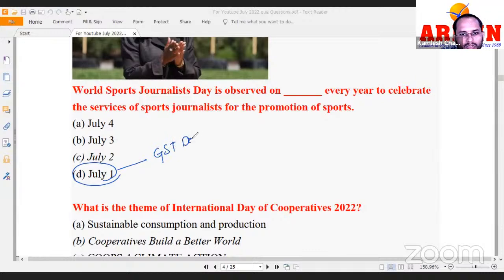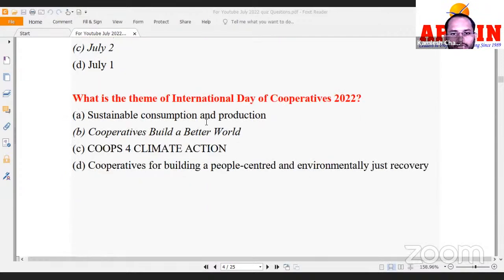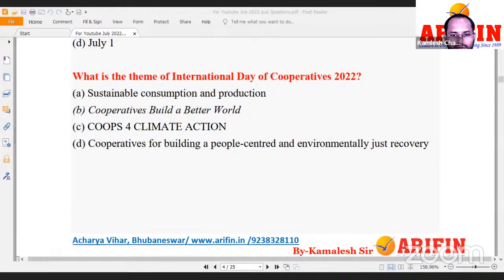1st July is also known as GST Day because in 2017, GST was introduced all over the country, right? As one nation, one market, one tax. So GST. What is the theme of International Day of Cooperatives? Right? Cooperatives build a better world.